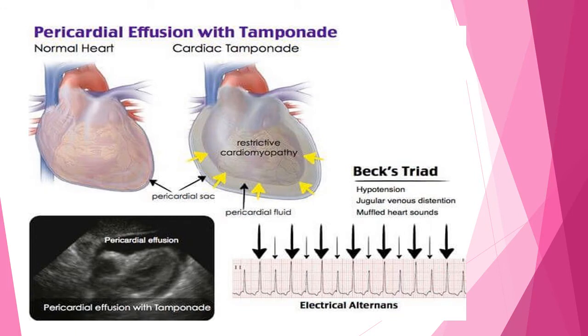Now, this picture here is actually showing you the pericardial effusion and the tamponade condition. So, as I told you, it's the pericardial sac, that is the outer covering or the sac that covers the heart, and for some reason it causes this effusion, which is nothing but the buildup of fluid into the pericardium, and this is actually being characterized by the Beck's triad. So, Beck's triad actually tells us the three important characteristics, which is hypotension, jugular venous distension, and muffled heart sounds,